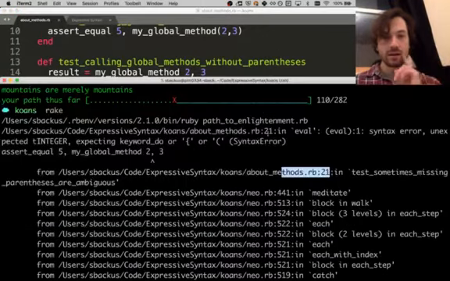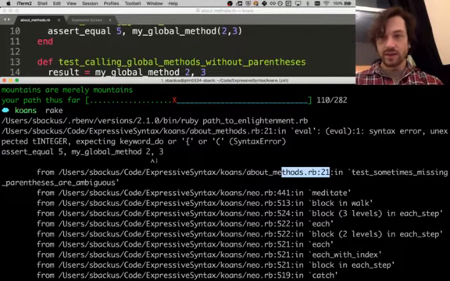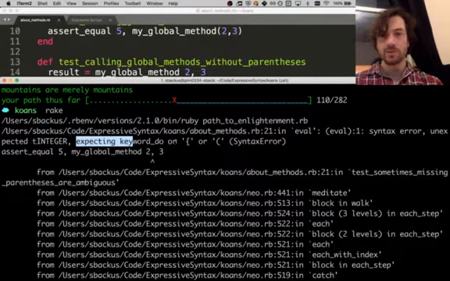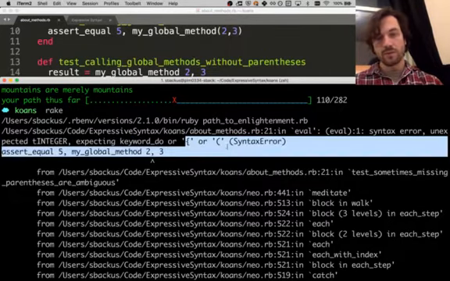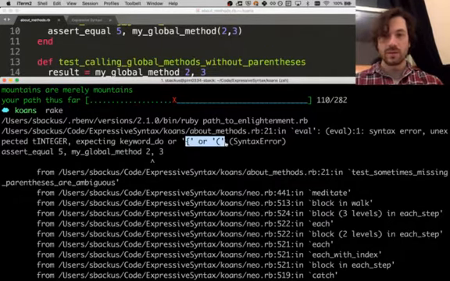Okay, so the error that we were getting was syntax error, unexpected integer, expecting keyword do, or curly braces. And this was on line 21.